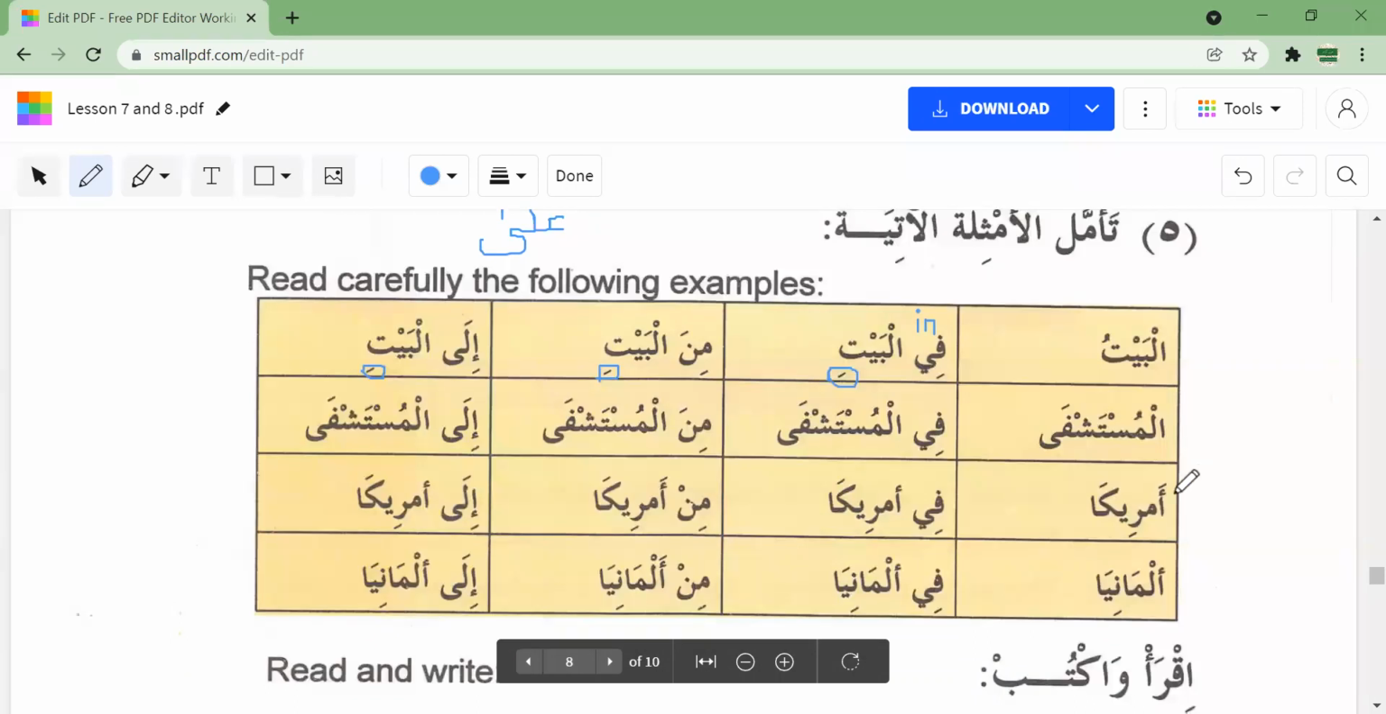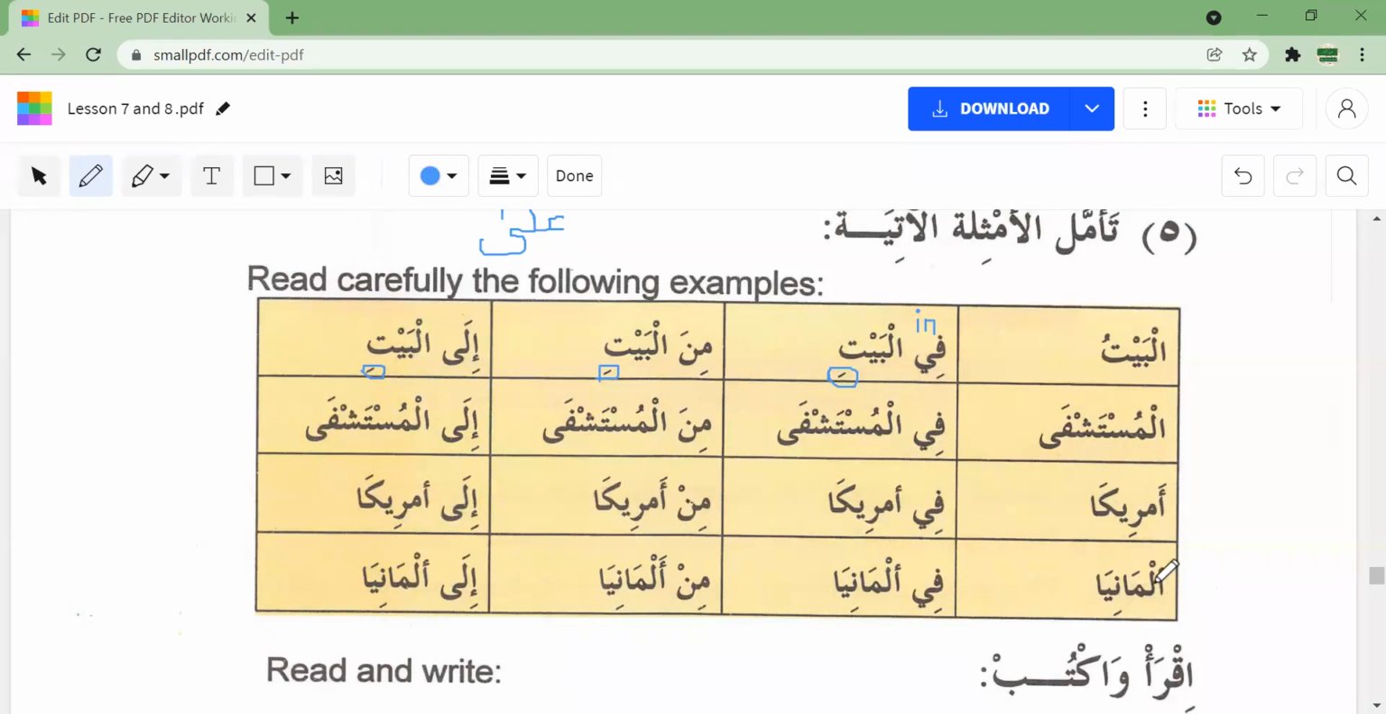Now, similarly here, America means America. Also, it's the same. You will not say fi Amriki, min Amriki, because this is a name. Okay. Names will remain the same. So fi America, min America, ila America.